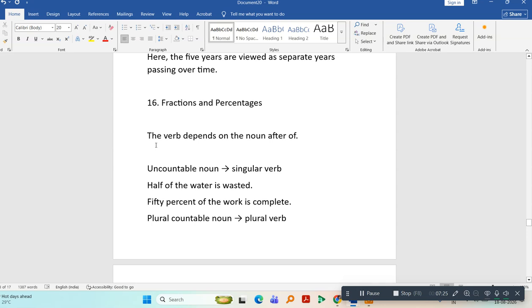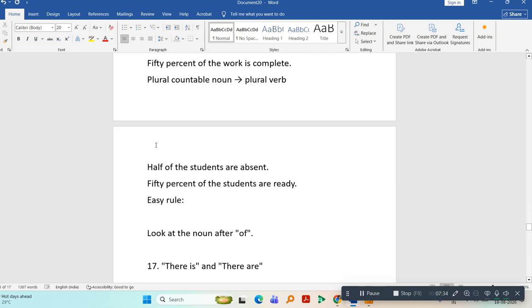For example, half of the water is wasted. 50% of the work is complete. If it is a plural countable noun, then you should use plural verb. Half of the students are absent. 50% of the students are ready.